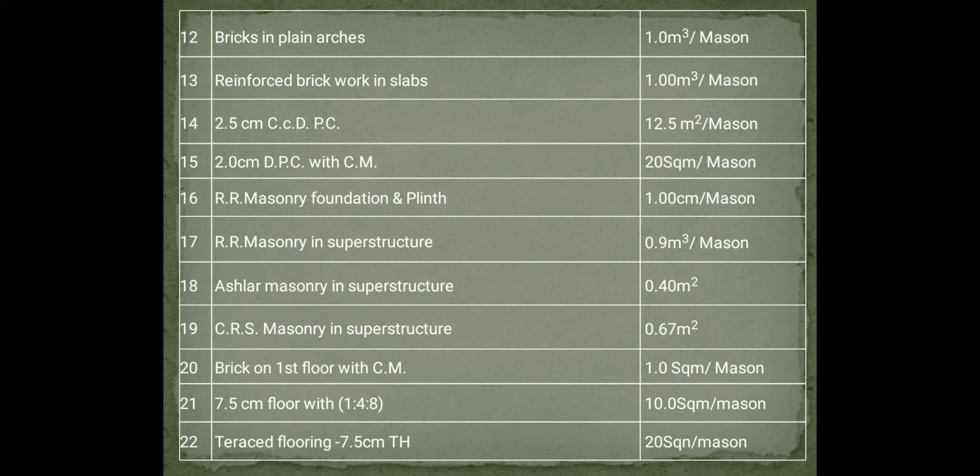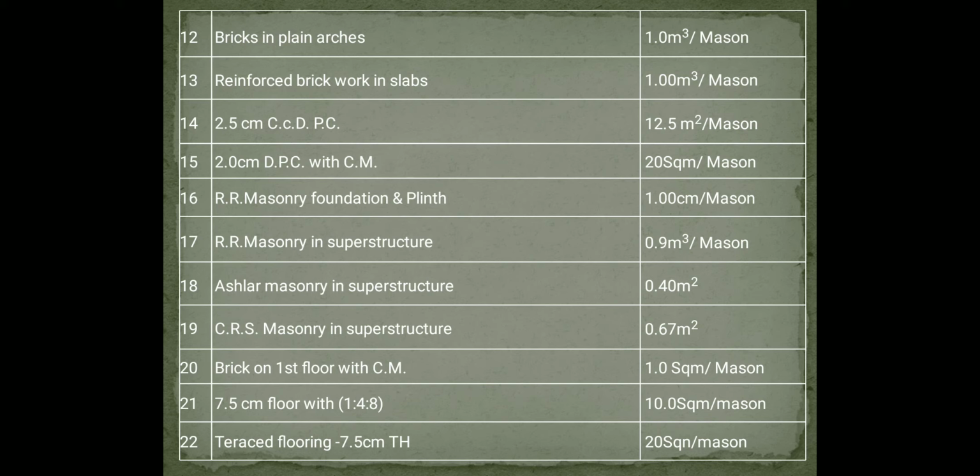2.5 centimeter CC DPC is 12.5 square meter per mason. 2 centimeter DPC with cement mortar is 20 square meter per mason. RR masonry in foundation and plinth is 1 meter cube per mason. RR masonry in superstructure is 0.9 meter cube per mason. Ashlar masonry in superstructure is 0.40 meter cube. CRS masonry in superstructure is 0.67 meter cube.